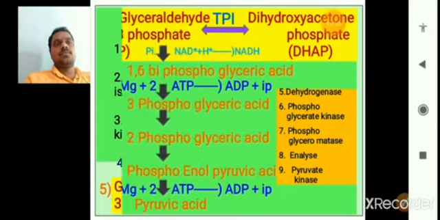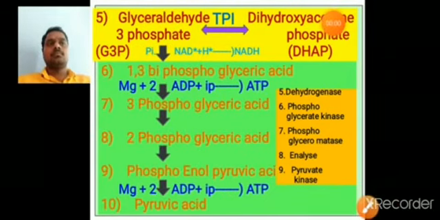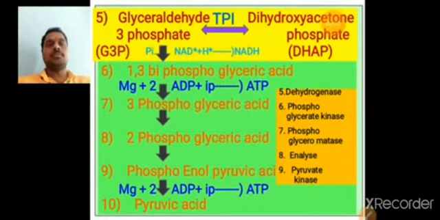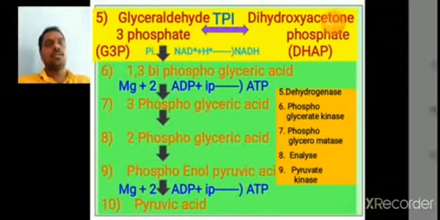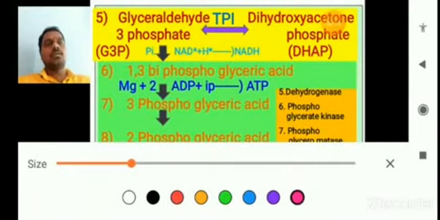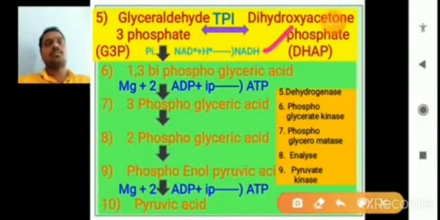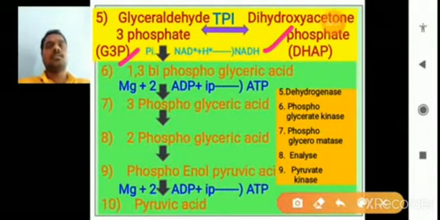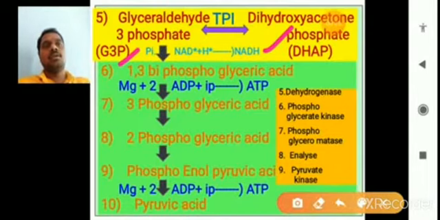After the first to fifth step, now the fifth to 10th steps. After the formation of the 3 carbon molecules, glyceraldehyde 3 phosphate and dihydroxyacetone phosphate, these molecules are isomers, meaning they change their structures from glyceraldehyde 3 phosphate to dihydroxyacetone phosphate and dihydroxyacetone phosphate to glyceraldehyde 3 phosphate.